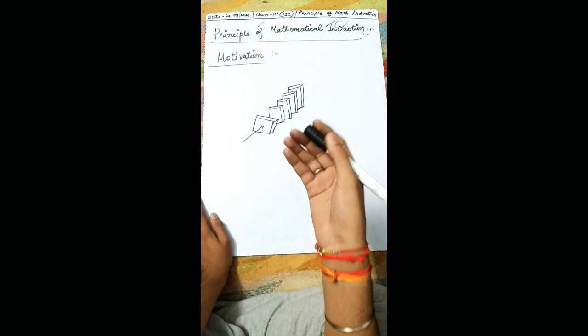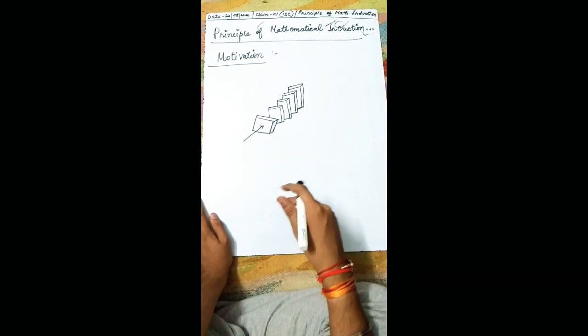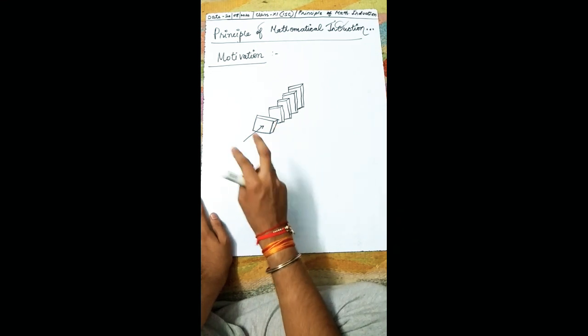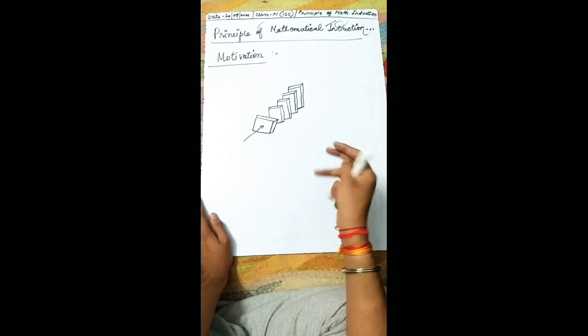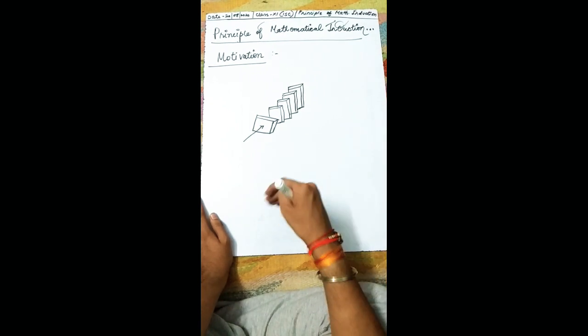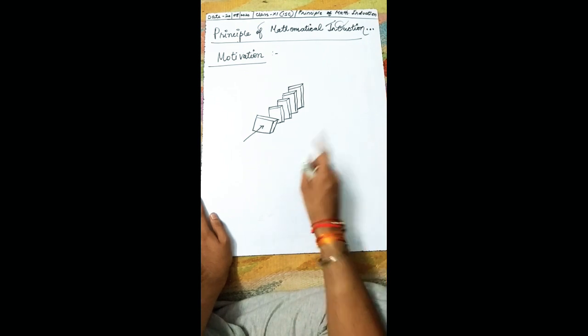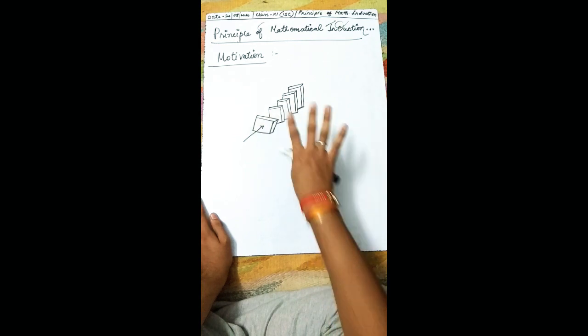Now to be absolutely sure that all tiles will fall, it is sufficient to know that the first tile will fall, and that in the event that any tile falls, its successor necessarily falls. So this motivated the principle of mathematical induction: if it is true for the first value, then it is true for all the values.